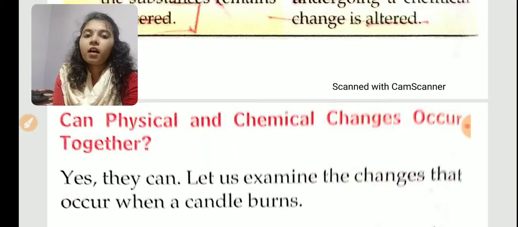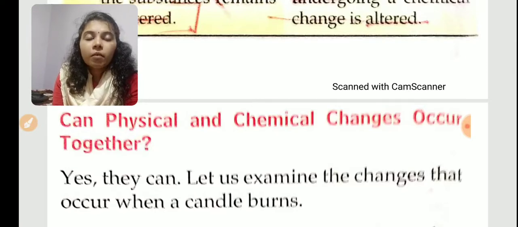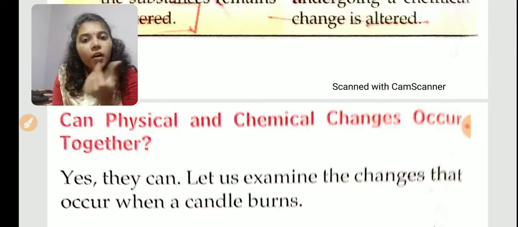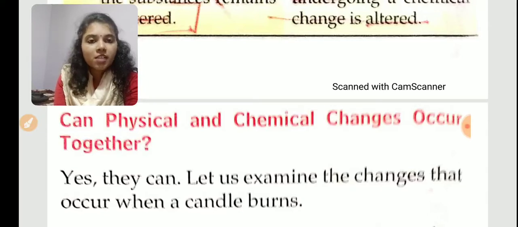Yes, it can. How? What is physical change? Physical change means no new substances are forming. For example, melting of ice, melting of wax, etc. are physical changes. Chemical change means, for example, burning of a substance. So burning and melting are together taking place in a candle. In a candle, the candle will melt as well as burn. So physical change and chemical change are taking place together at the same time.